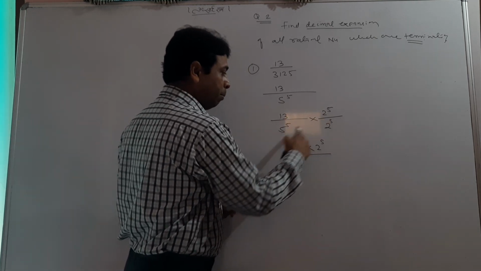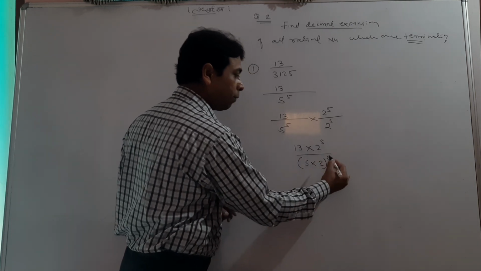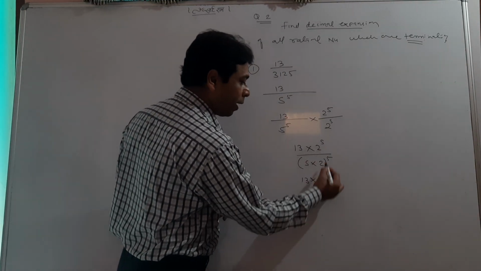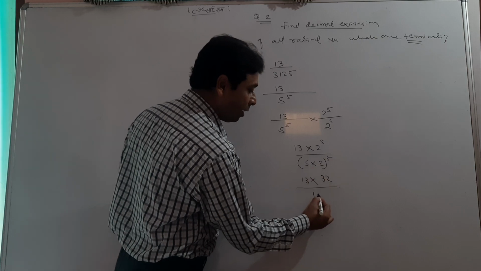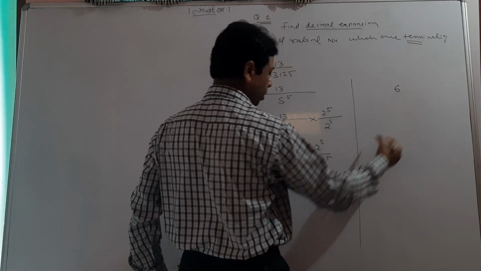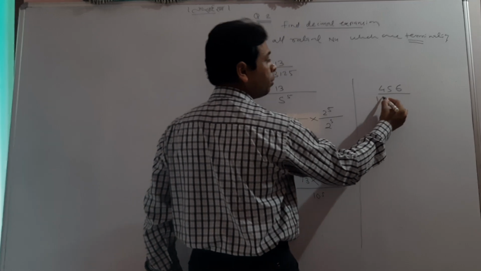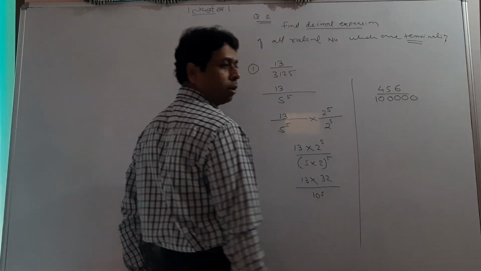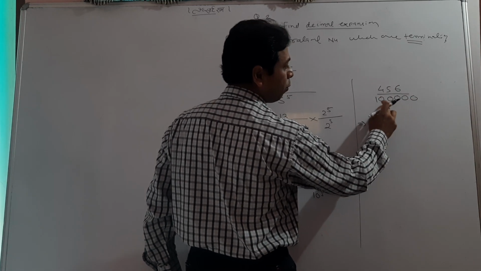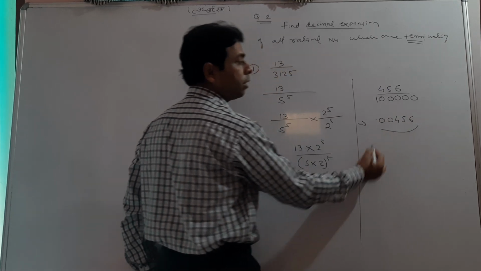These two numbers will multiply, and when powers are the same, bases can be joined, like 5 into 2 to the power 5. Very easy and important. Now, student, the next is very simple. 2 to the power 5 is 32 itself, and 5 twos are 10 to the power 5 is coming here. When 13 will multiply to this one, 13 twos are 26, 13 threes are 39 and 45 I think. And this 10 to the power 5 means five decimal places, so one can simply divide, 1 2 3 4 5, 1 2 3 4 5, and this is the answer.